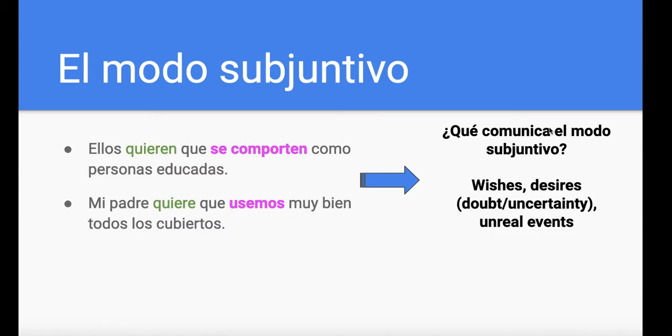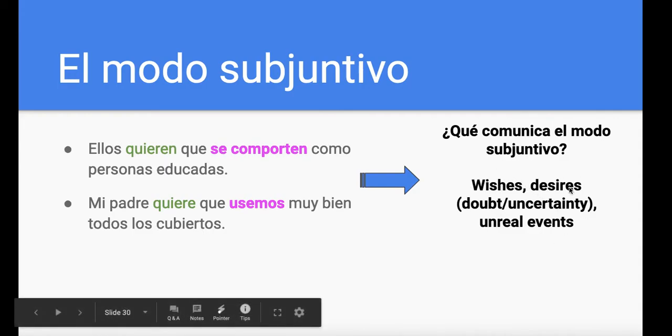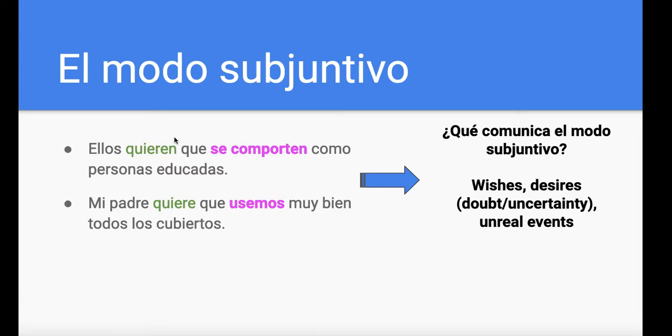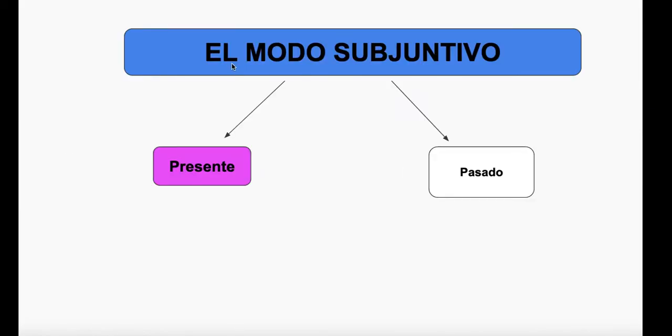So what is the subjunctive mood trying to communicate? The subjunctive mood communicates wishes and desires. We're also going to learn in future levels in Spanish that you can also communicate doubt and uncertainty. But let's focus on wishes and desires for now and on real events. That's the subjunctive, very different from the indicative mood. The subjunctive mood that communicates wishes and desires also has different tenses, present and past. We're now going to focus on present.